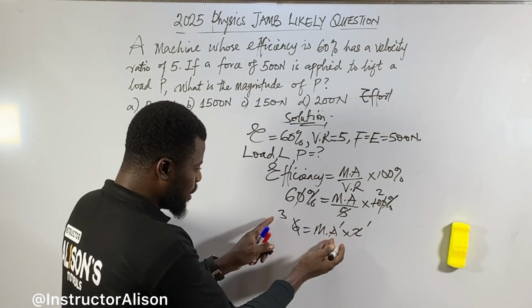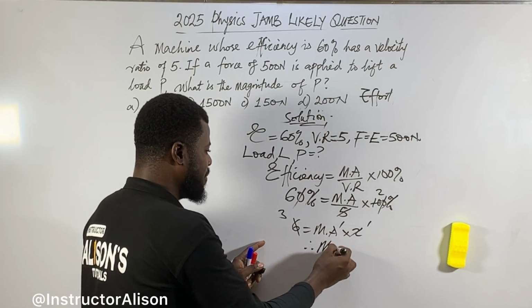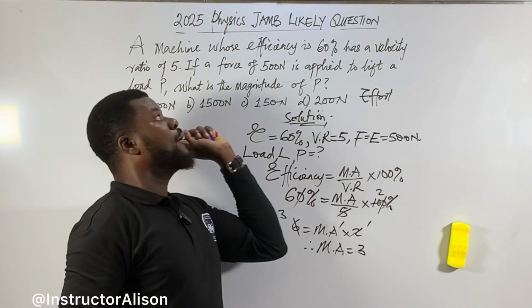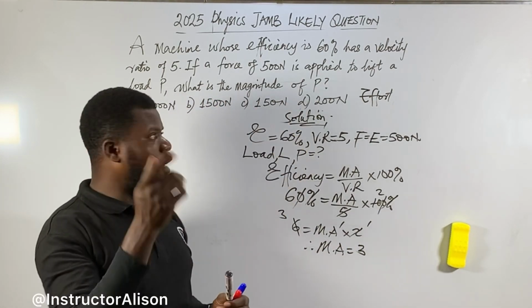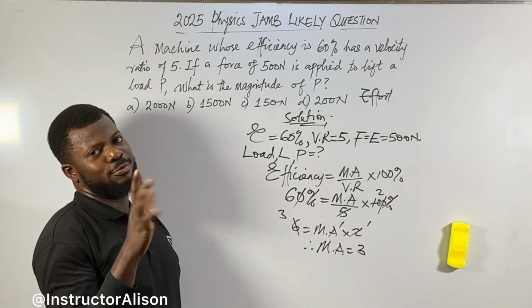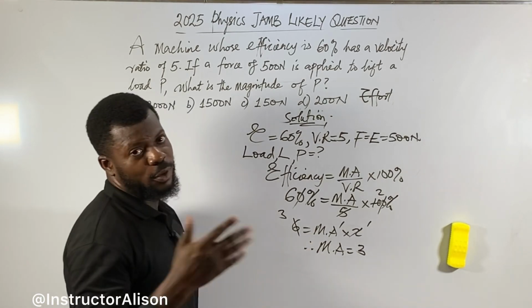You see, there is nothing to cancel now. This one cannot cancel. Therefore, mechanical advantage is equal to 3. Some people will rush to the options now, say, okay, maybe we go find where 3 dey. So when you see 3 there, you rush to tick 3. Why do you want to do like that? Don't do like that. Abeg, make we finish this question.